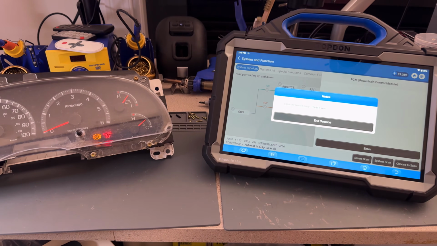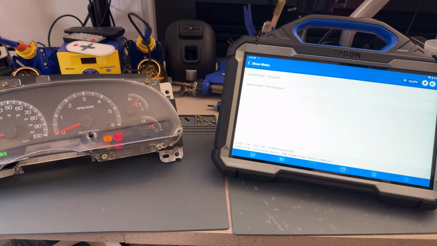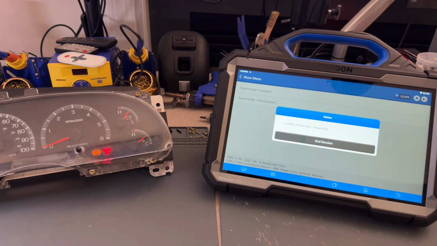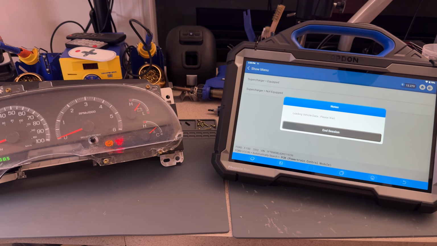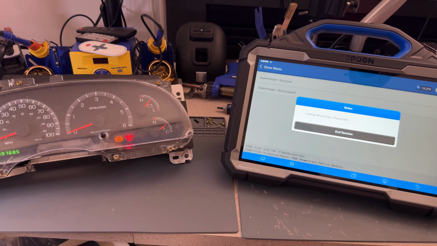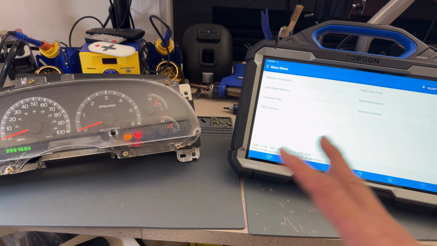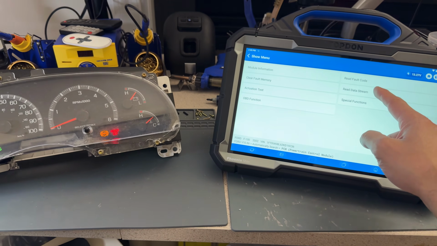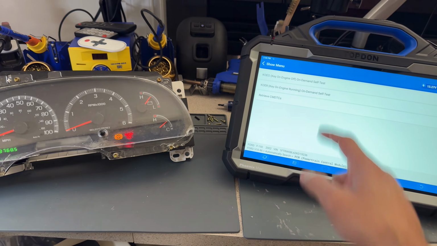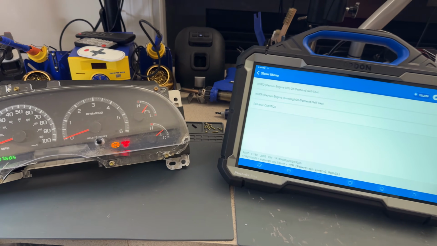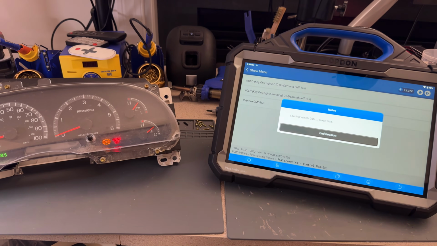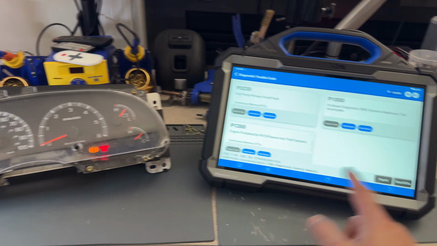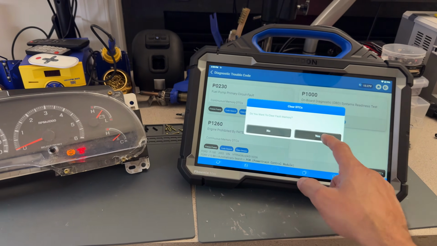We saw P1260, which is the anti-theft. Okay, not supercharged. Okay, actually select the supercharged. I don't think it's going to matter. Realistically, it's just going to give us different PIDs. But since I don't have the car actually connected, it's not a problem. All right, so let's read the fault code first. It's going to retrieve the continuous memory fault codes. It's probably still there. Yeah. All right, so we got that fault in here. So let's clear the fault codes.